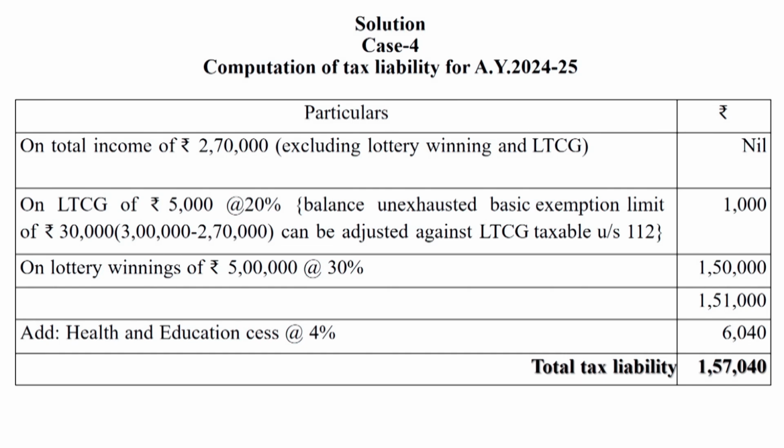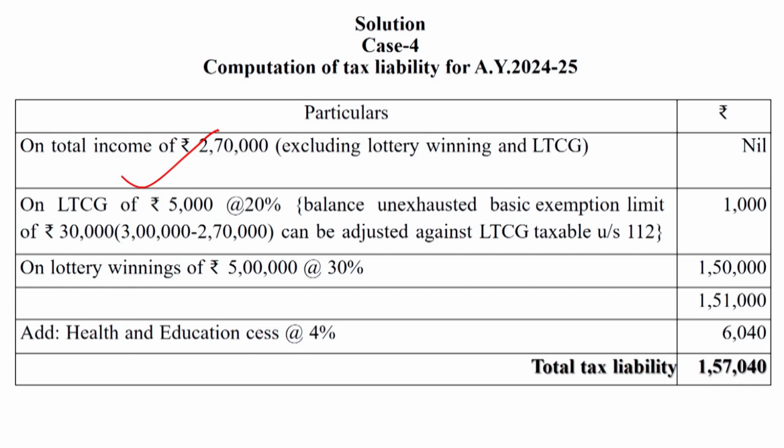So dear students, on this income the tax liability is computed on the basis of this calculation in this slide. On total income of 2,70,000 excluding lottery winning and long term capital gain, tax is nil. On long term capital gain, rupees 5,000 at the rate of 20%. How is the 5,000 computed?